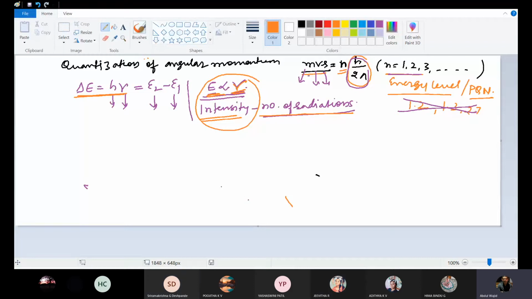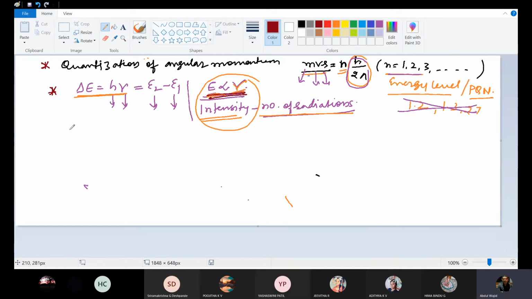Okay, fine. So what I was telling you, quantization of angular momentum, that is mvr is equal to nh upon 2 pi. This is one point, and the next one is del E is equal to h nu, that is Planck's equation. We know that h is 6.625 into 10 to the power minus 34 joule second, and nu is the frequency.